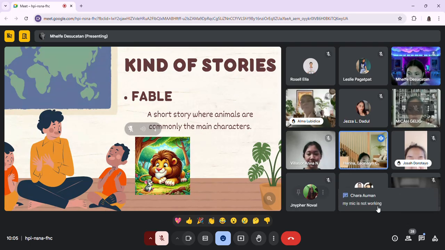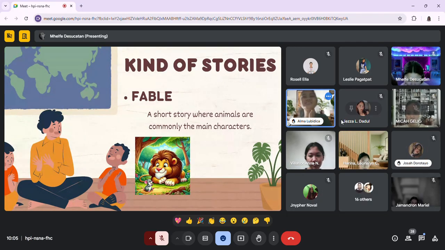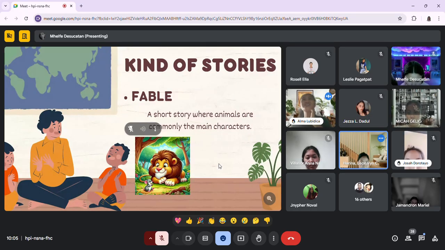Okay, can I have Alma Lubidica, since Chara Auman's mic is not working? Am I audible? Yes. I think it is the lion and the mouse.